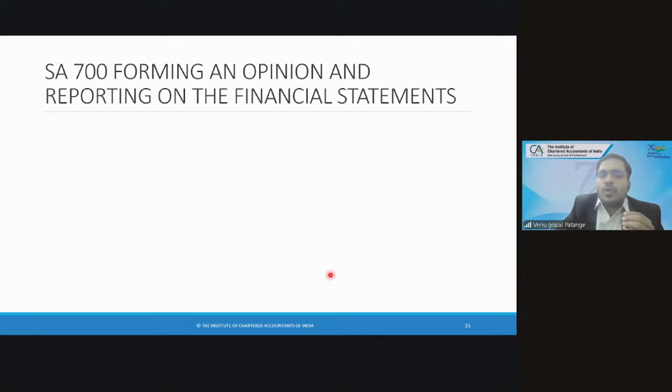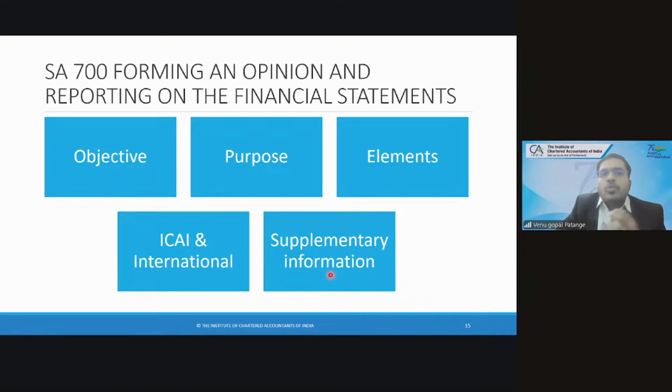So let us quickly look into SA 700. Although in the first class we had a detailed discussion on the elements of SA 700, I just want to touch upon it for 5 minutes, which is very important to understand when we go to SA 705, to understand modified opinion. It comes from this SA 700. SA 700 is largely divided into these 5 aspects. What is the objective of SA 700? What is the purpose of SA 700?